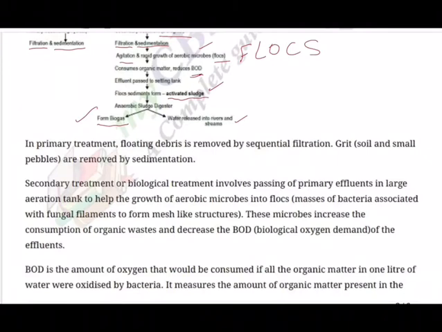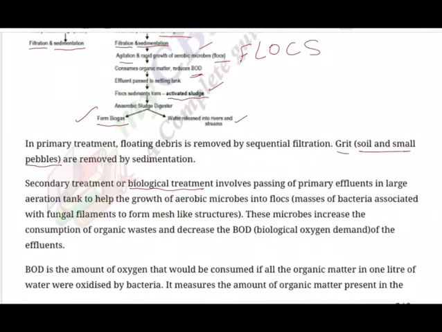So in primary treatment, floating debris is removed by sequential filtration. What is sequential? One after the other, based on the size of the pores. Grit, that is soil and small pebbles, is removed by sedimentation. Now, secondary treatment or biological treatment: first one is physical, second one is biological.